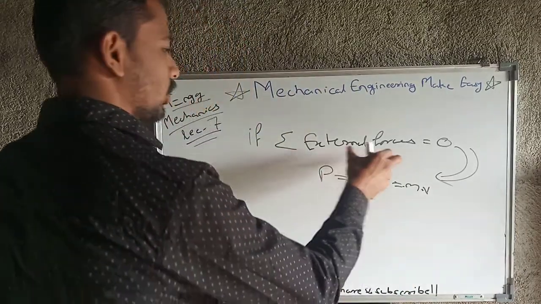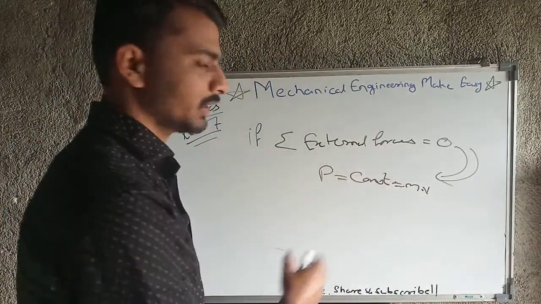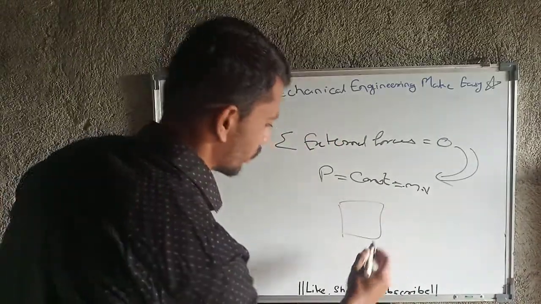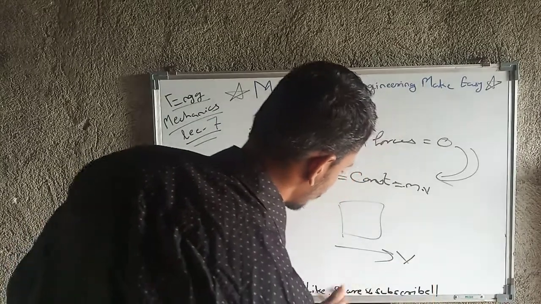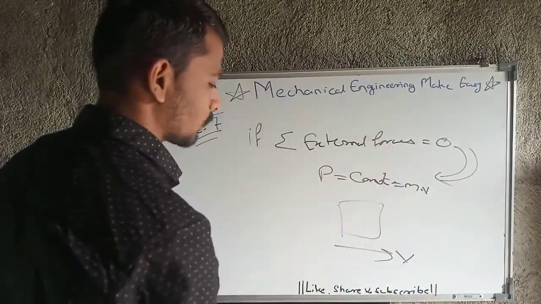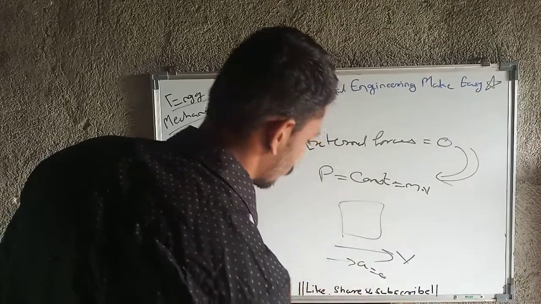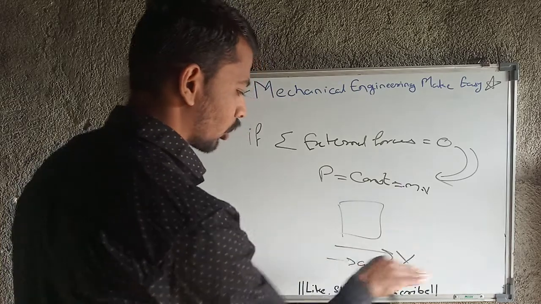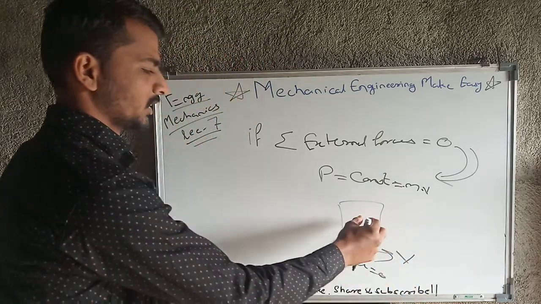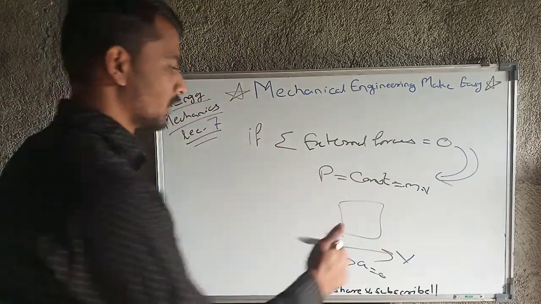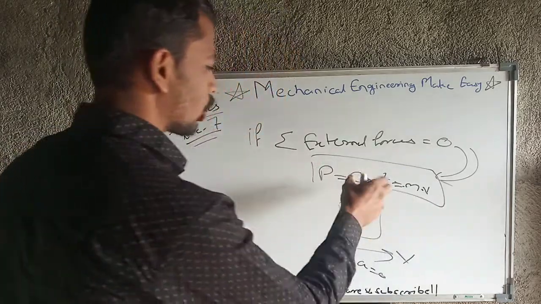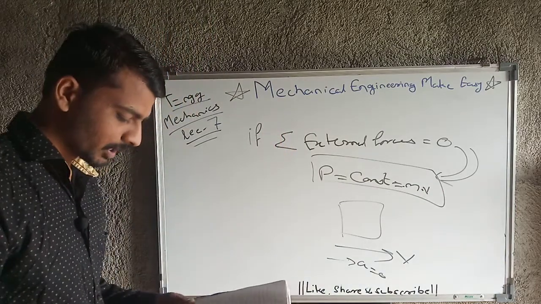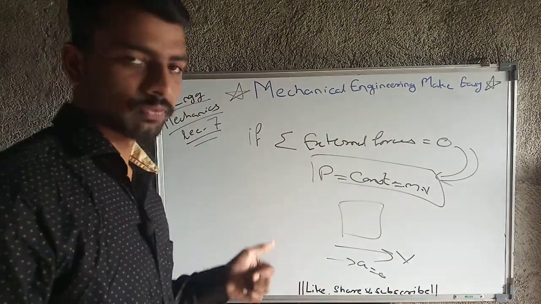Okay, and how? Because if the summation of external forces is 0, then what will happen? As I have shown you, if this is one body which is moving with velocity v, and as the summation of external forces is 0, the acceleration will equal 0. Okay, and as acceleration equals 0, the body will have constant momentum, because velocity is not going to change there and mass is also not going to change. So ultimately the momentum will be constant, and that is nothing but m into v. That's why this is the law of conservation of linear momentum.